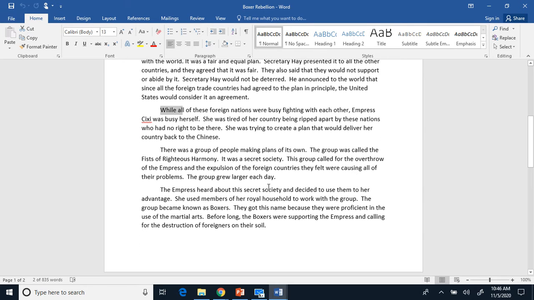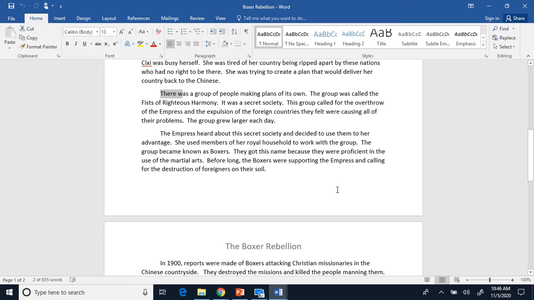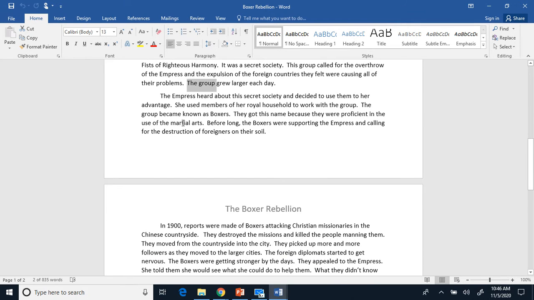While all these foreign nations were busy fighting with each other, Empress Cixi was busy herself. She was tired of her country being ripped apart by these nations who had no right to be there. She was trying to create a plan that would deliver her country back to the Chinese. There was a group of people making plans of its own. The group was called the Fist of Righteous Harmony. It was a secret society. This group called for the overthrow of the Empress and expulsion of foreign countries they felt were causing all the problems. The group grew larger every day.